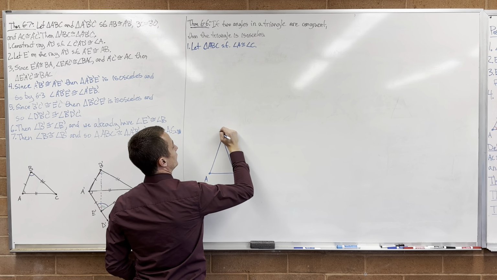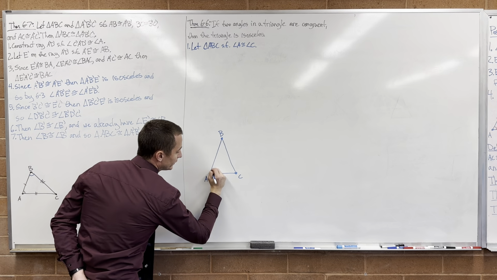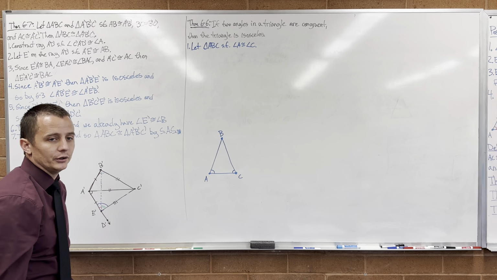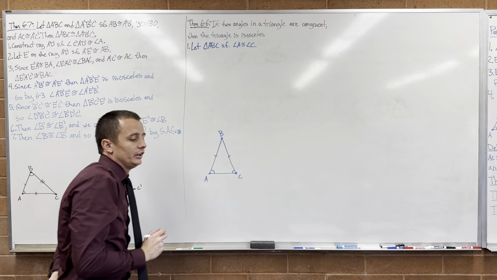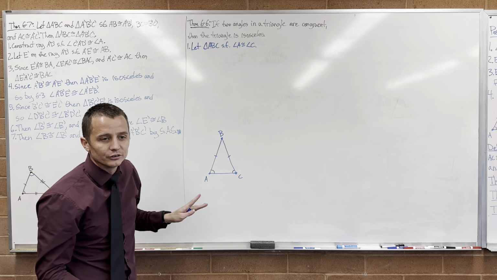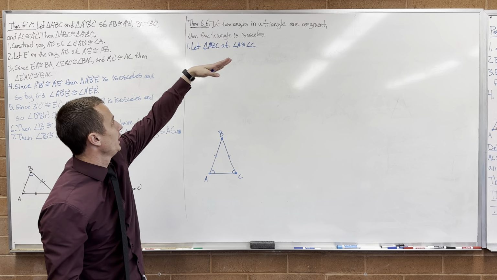Two sides are the same length. Two sides are congruent. So I know that this angle is congruent to this angle. I'm trying to prove that AB is congruent to BC, that this is congruent to this. And actually, the author's wording is a little bit better. It says prove that the sides opposite the angles are congruent. So in other words, we're not proving that this side's congruent to this. So the way I have it worded there is kind of bad.